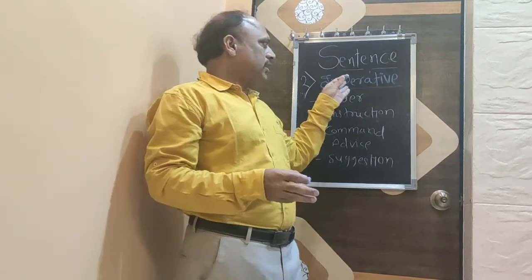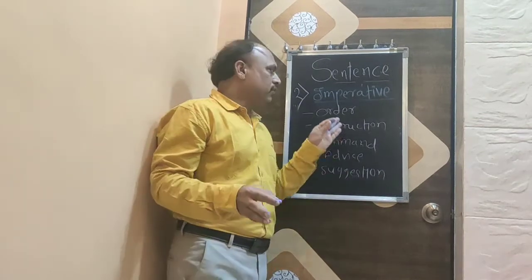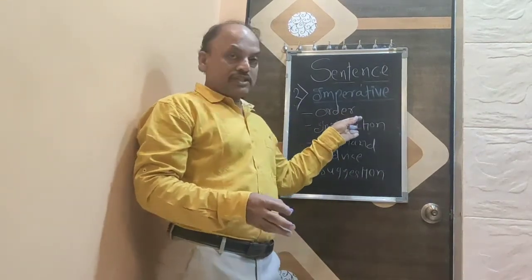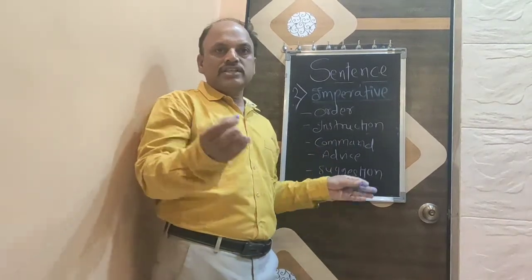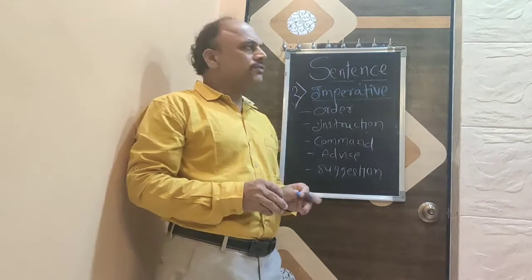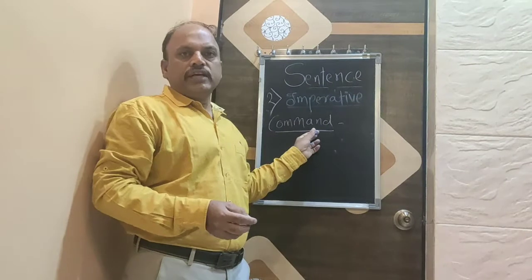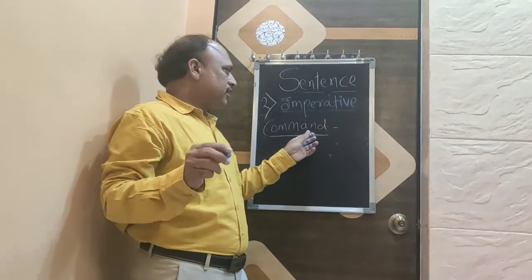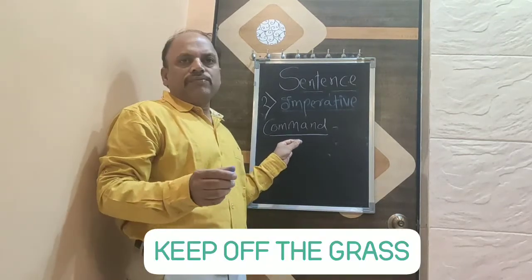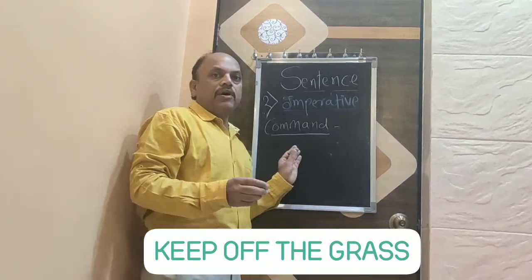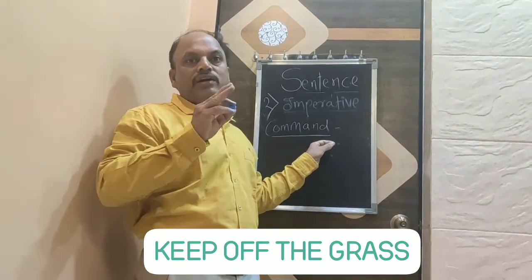The third one, imperative sentence. An imperative sentence is nothing but the expression of order, instruction to somebody, command, advice or suggestion. These are the sentences of imperative sentence. The expression of command, here we will explain with one example. Keep off the grass. Here there is a command to keep off the grass.